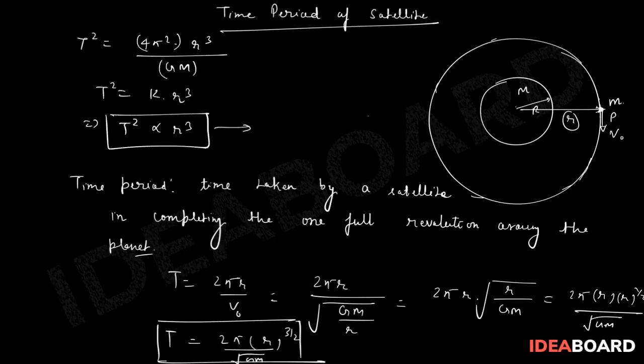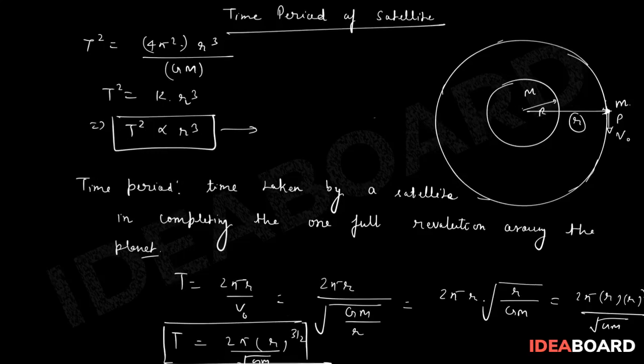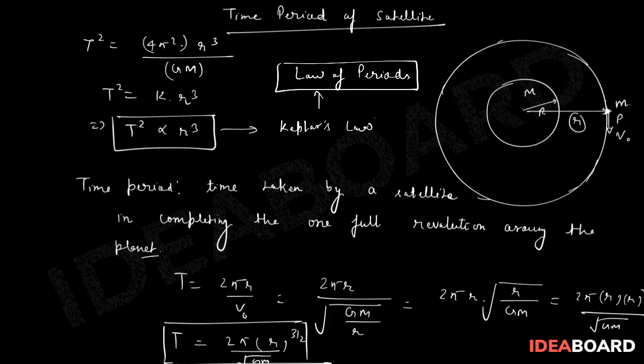This is Kepler's law, especially Kepler's law of periods. This can be remembered easily, and it is pretty helpful. In many occasions you will get questions related to it.